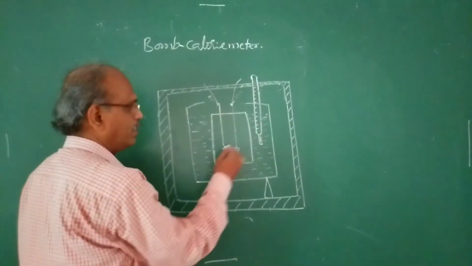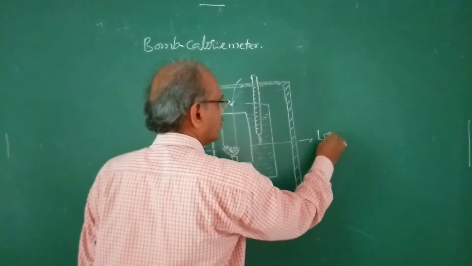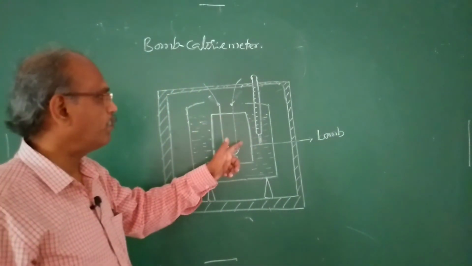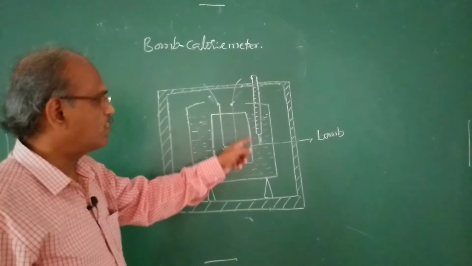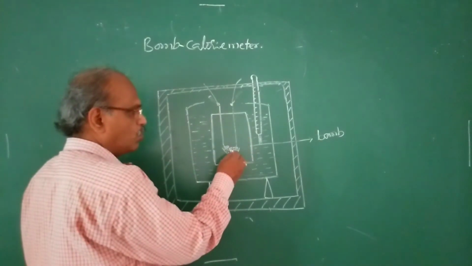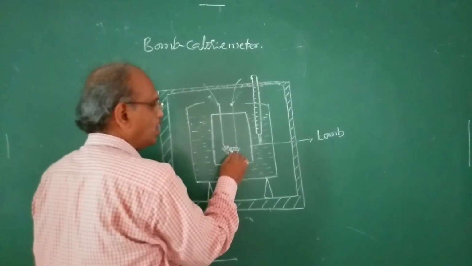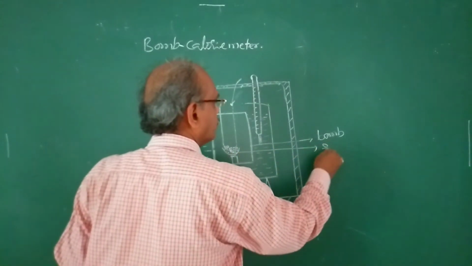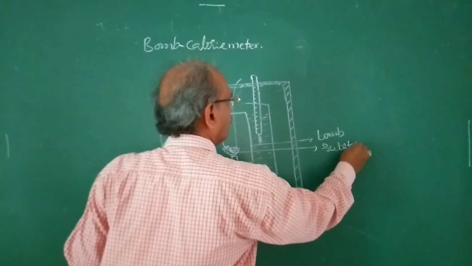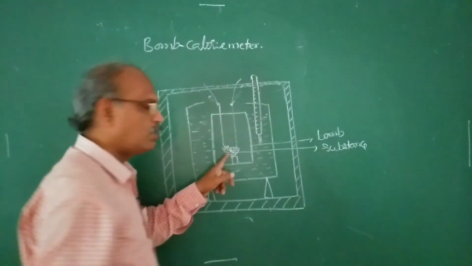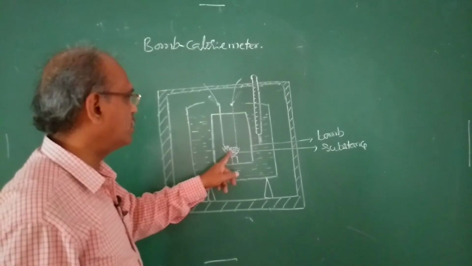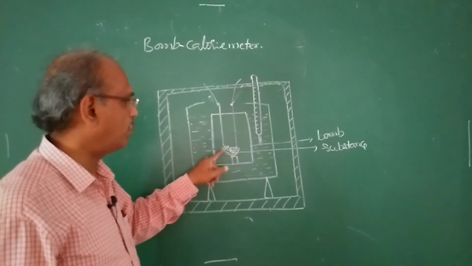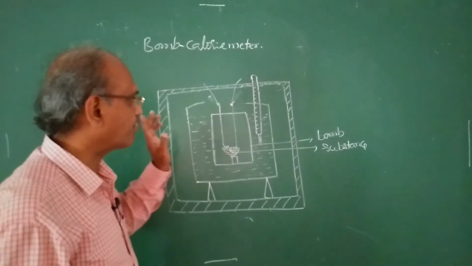This is the bomb. It is a sealed vessel, so the volume is constant, and a substance whose heat of combustion is to be determined is taken here, mixed with a sufficient quantity of oxidant, and an electric heating coil is used to burn this substance.